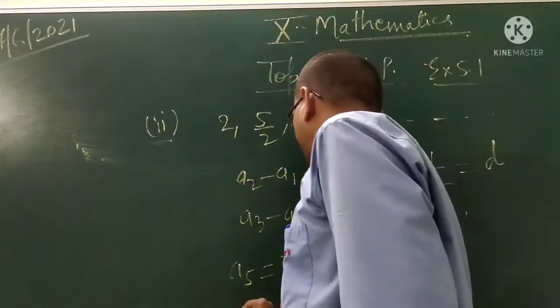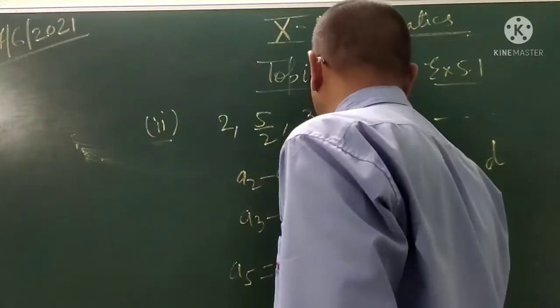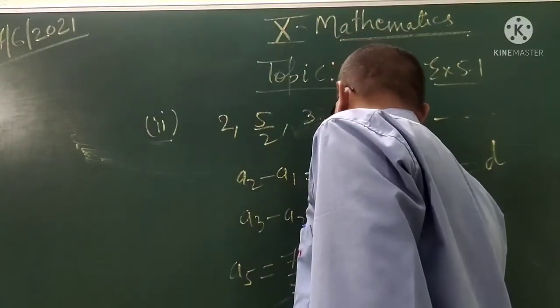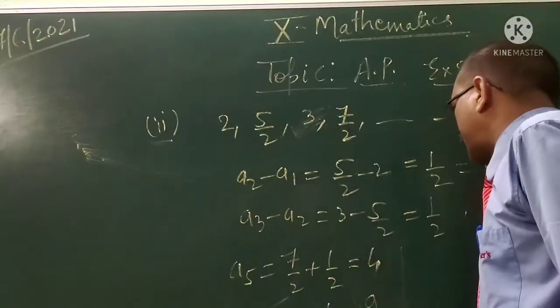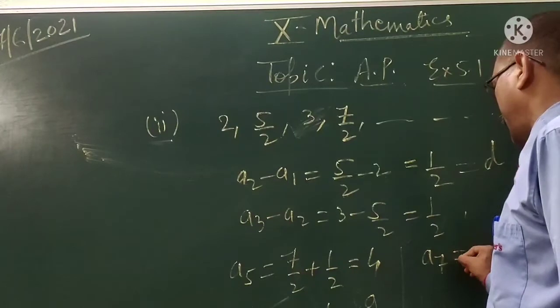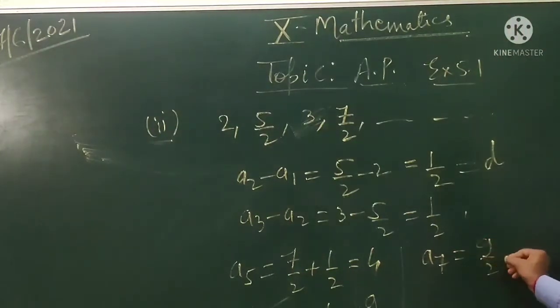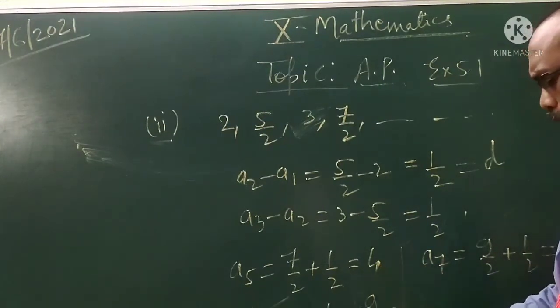Then A6 is 4 plus 1 by 2, which is 9 by 2. Then A7 is 9 by 2 plus 1 by 2, which is 5. So the next terms are 4, 9 by 2 and 5.